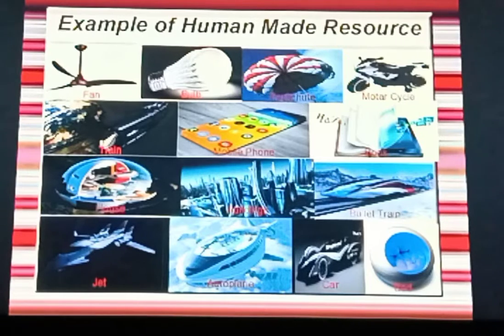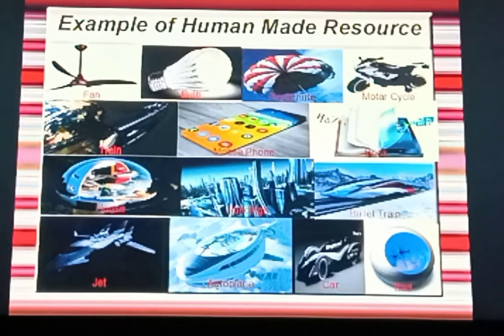You can see here a fan, a bulb, a parachute, a motorcycle, a train, a mobile phone, a book, a house, buildings, a bullet train, a jet, an aeroplane, a car, and a bed. These are all future things. I'm so sorry, but I have no images of the present ones, so I have used these future things.